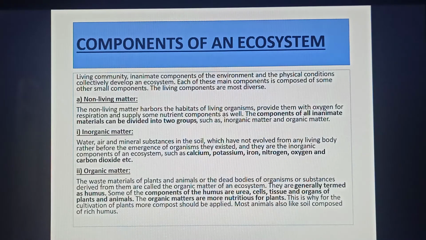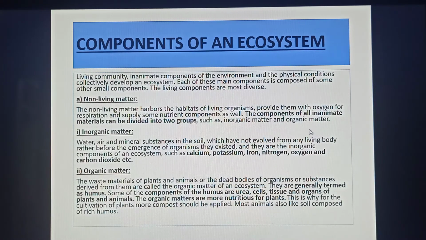The next topic is components of an ecosystem. Living community, inanimate components of the environment and the physical conditions collectively develop an ecosystem. Each of these main components is composed of some other small components. The living components are most diverse. The components of an ecosystem, first of all, is the non-living matter. The non-living matter harbors the habitats of living organisms, provides them with oxygen for respiration and supplies some nutrient components as well. The components of all inanimate materials can be divided into two groups such as inorganic matter and organic matter.